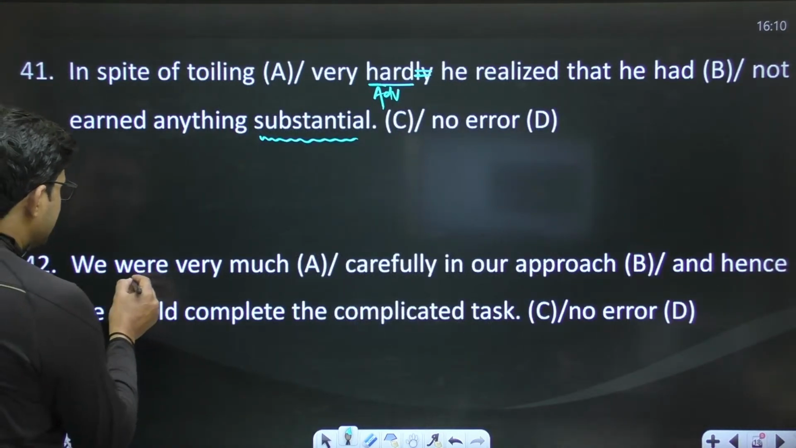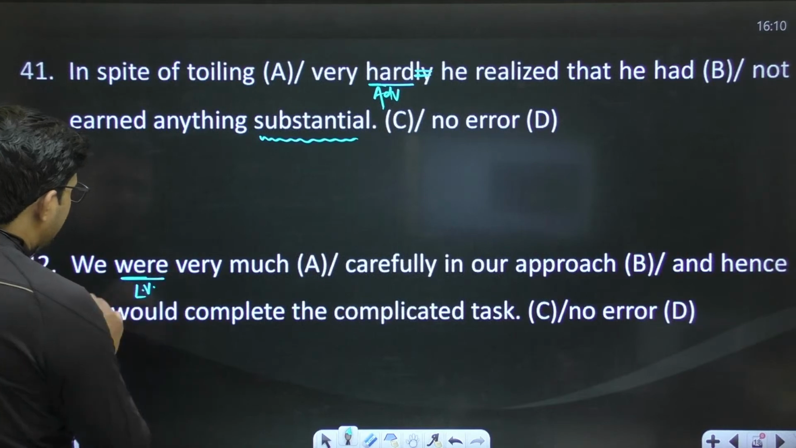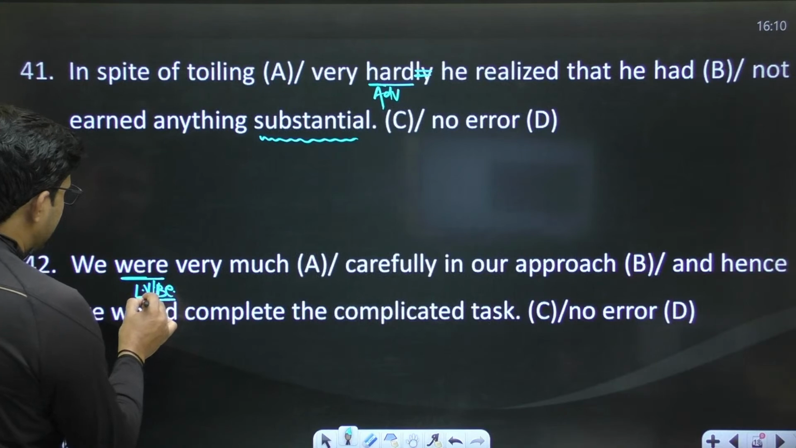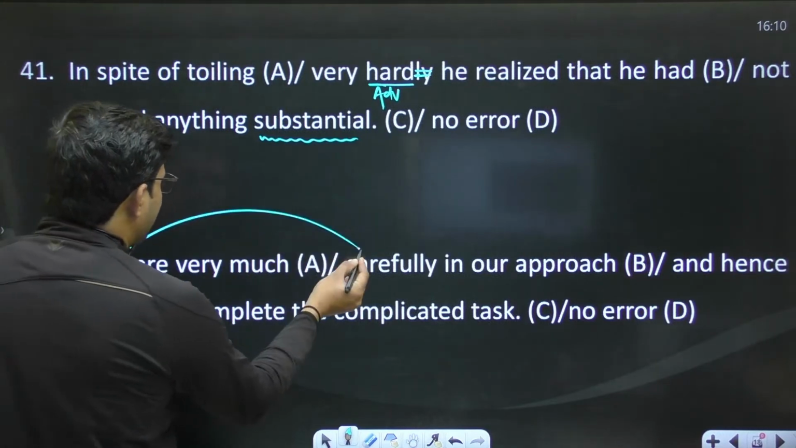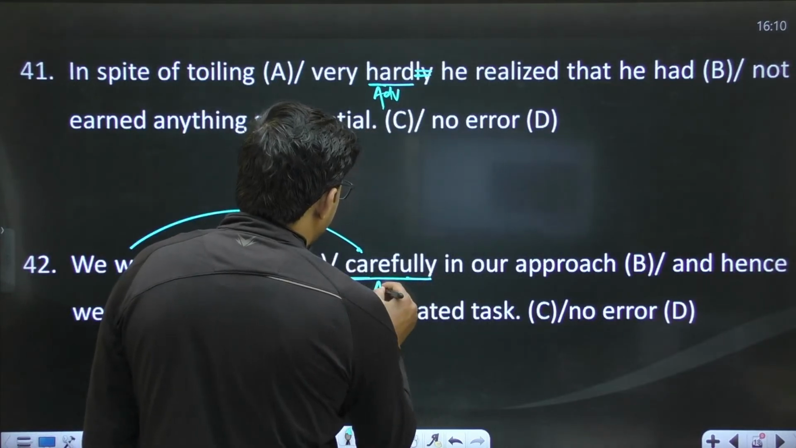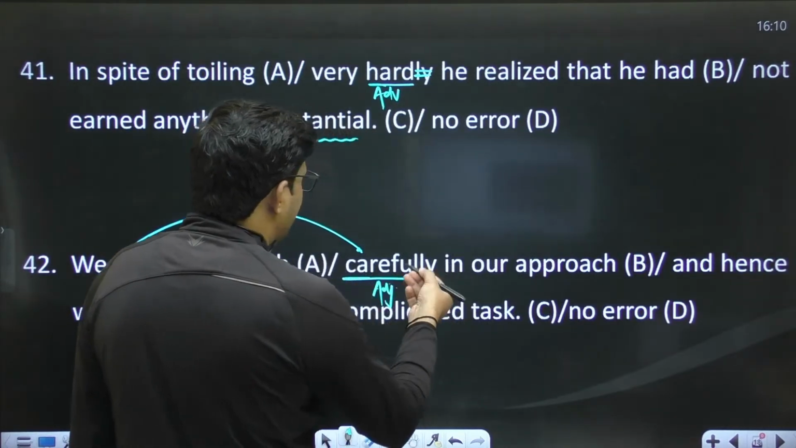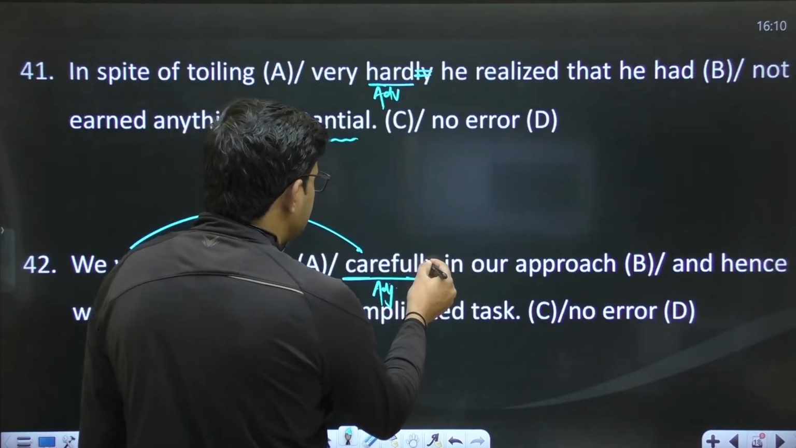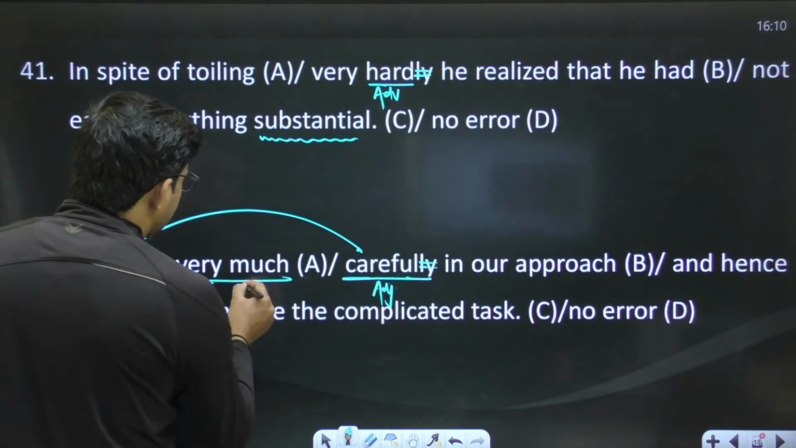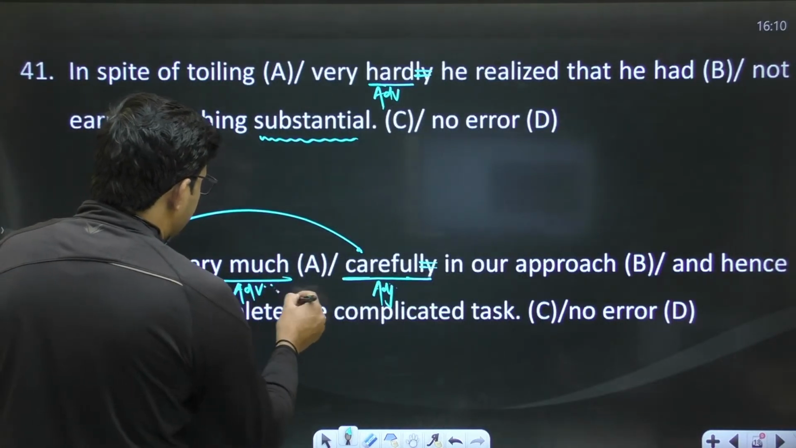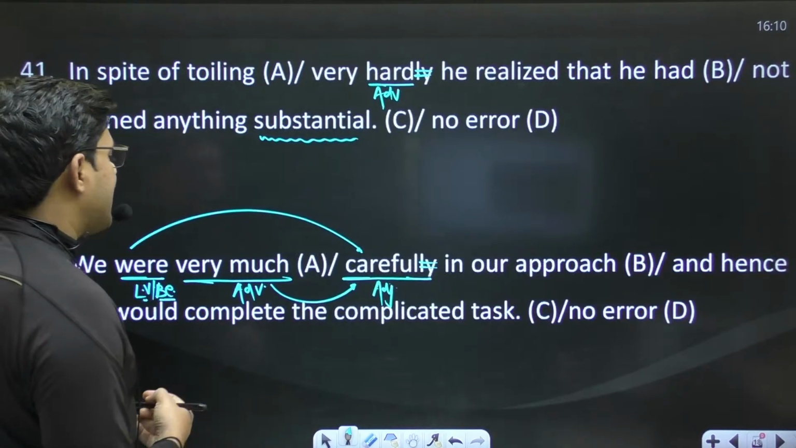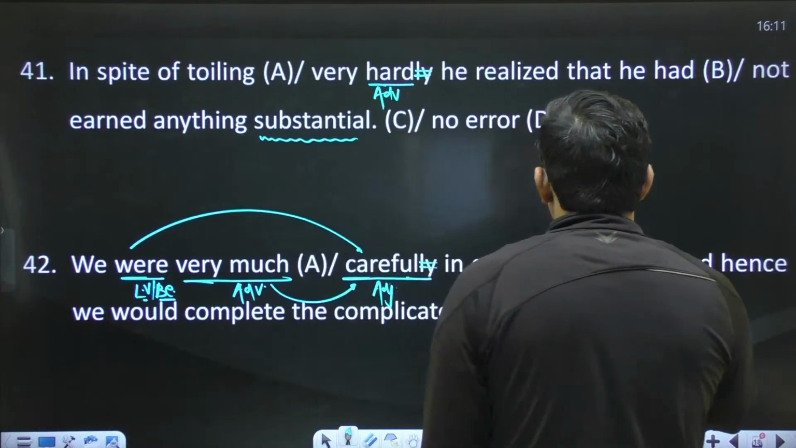Okay, you know this sentence, this "were" is the form of the base verb be, and this be verb is a linking verb. Linking verbs are followed by a complement, and this complement must be an adjective, right? So in place of the adverb "carefully", use the adjective "careful", right? And this word "very much" is an adverb, and an adverb qualifies an adjective, right? So the sentence will be like, we were very much careful in our approach.